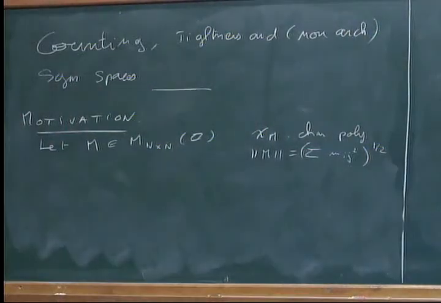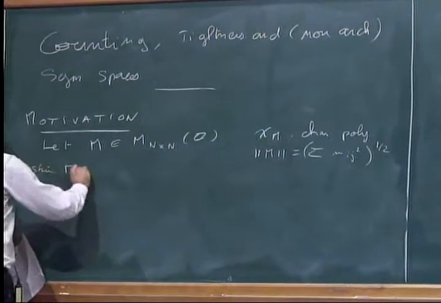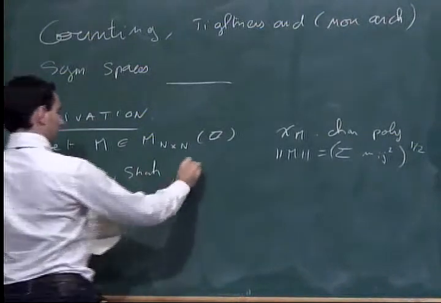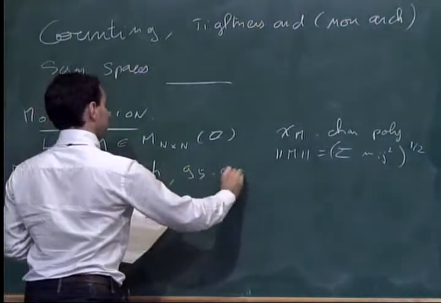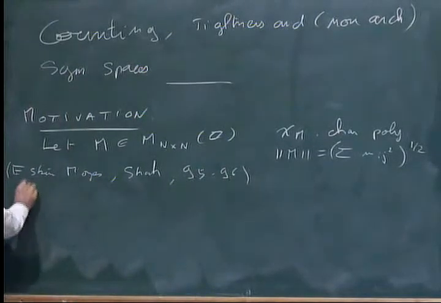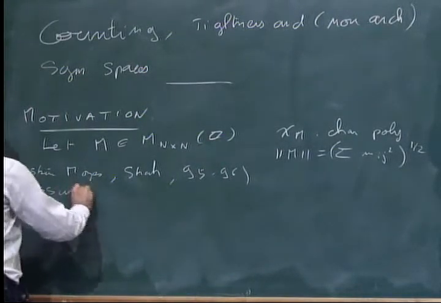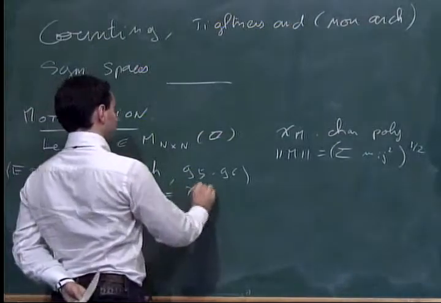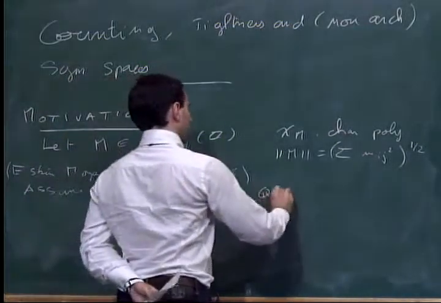So there is a result of Eskin, Mozes, and Shah in 1995-96 in 2 papers. So we assume that P equal to K of M is Q irreducible.